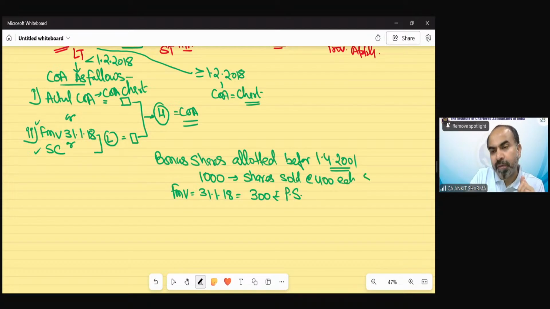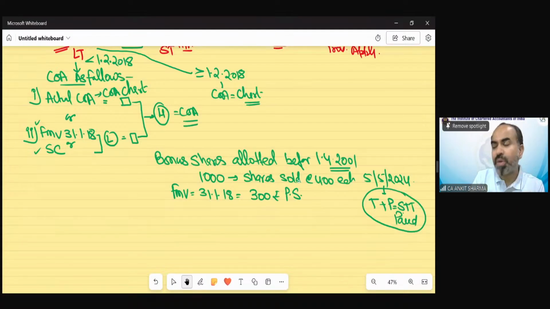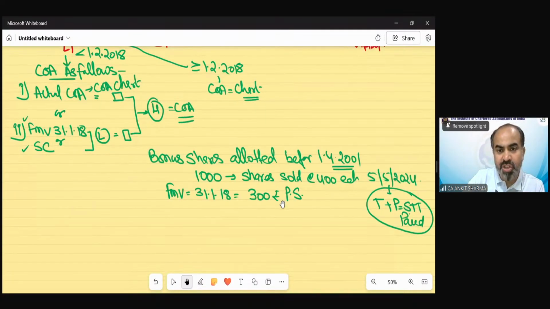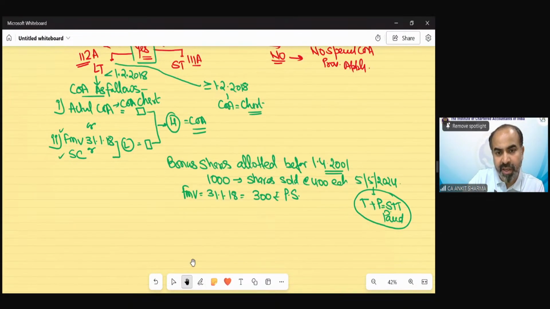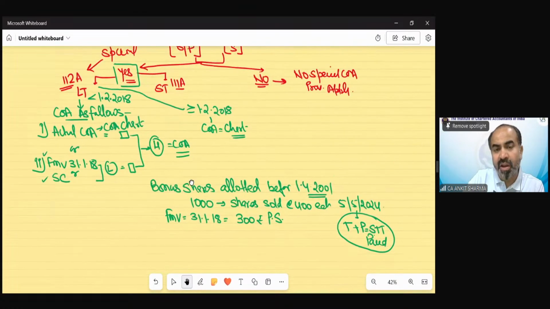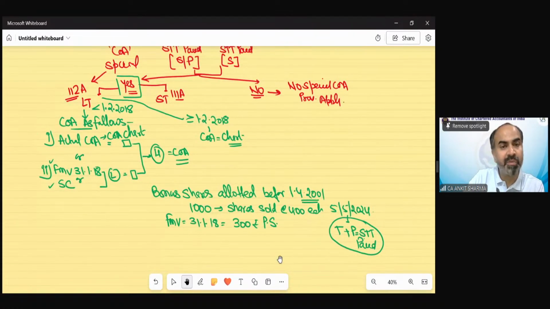Suppose on 5th May 2024, at the time of transfer and at the time of purchase, STT was paid. So now you can see these bonus shares fulfil the condition mentioned above.